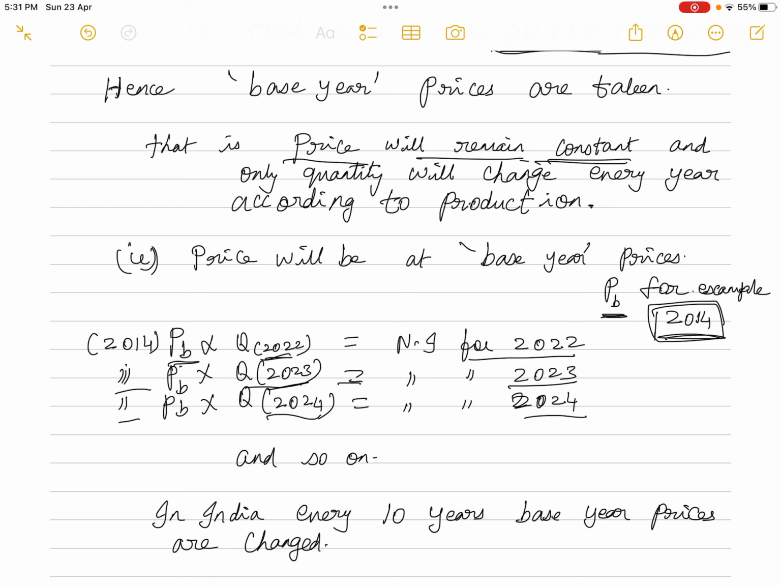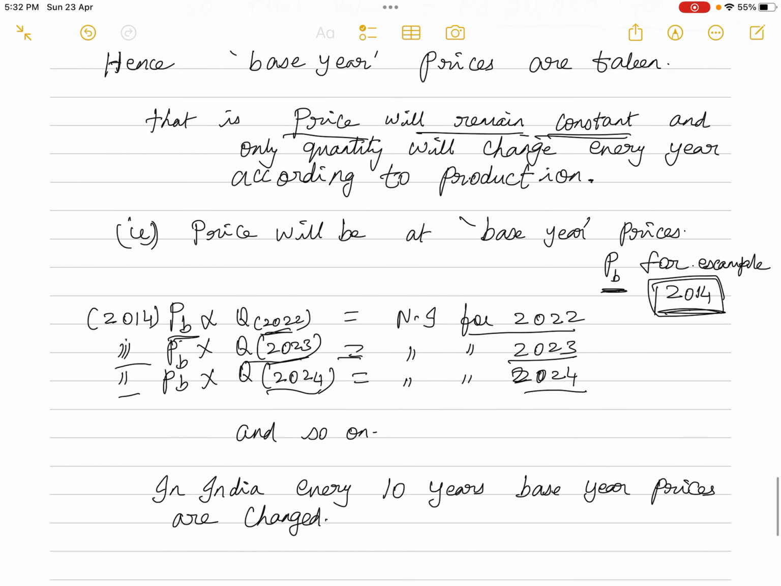As far as India is concerned, every 10 years we keep changing the base year prices. Suppose you are taking 2014, then from 2014 to 2024 that same price will prevail, and again from 2024 to 2034 the Central Statistical Organization is taking the same price. So in our country, every 10 years the base year price keeps on changing. This is what is known as national income at constant prices, or real national income.